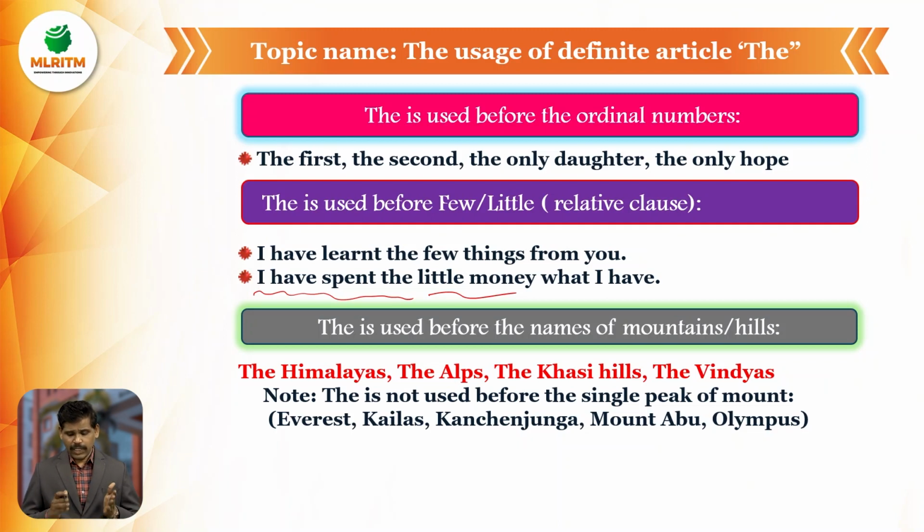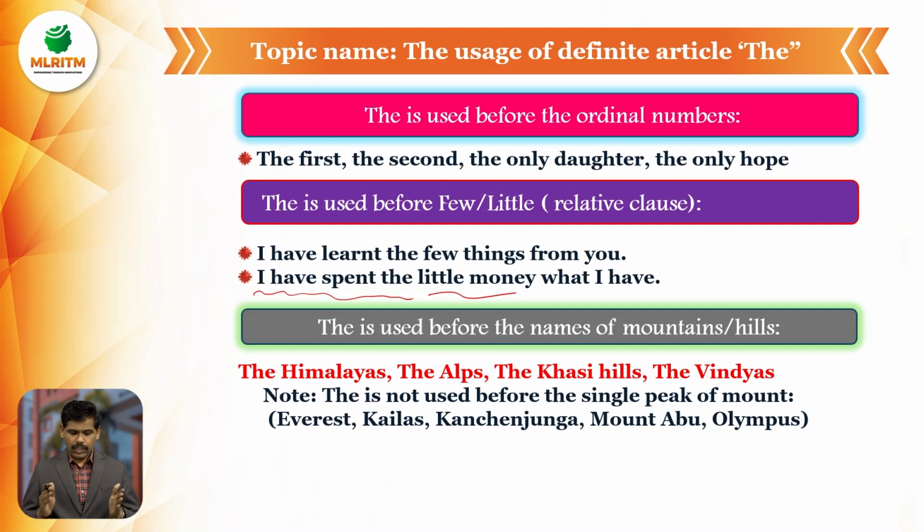Usage of article. The is used before the names of mountains or hills. The Himalayas, the Alps, the Kashi Hills, the Vindhyas. So whatever the mountain, we must use the article the: the Himalayas, the Alps, the Vindhyas, the Kashi Hills.